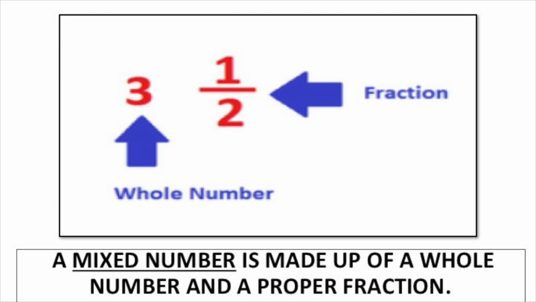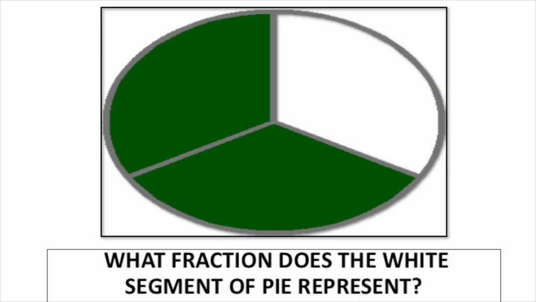What's our fraction here? 1/2. Or we can say half, because 1 is half of 2. So the mixed number here, we would say 3 and a half.